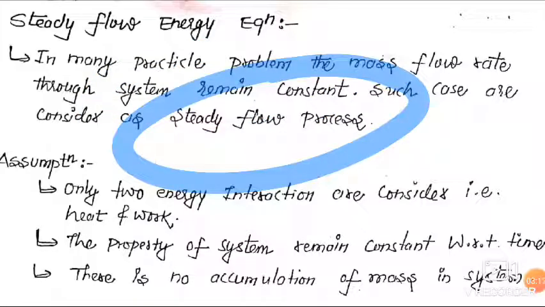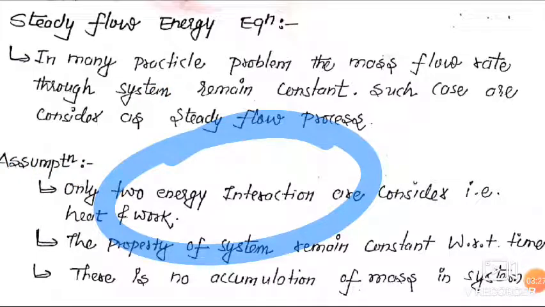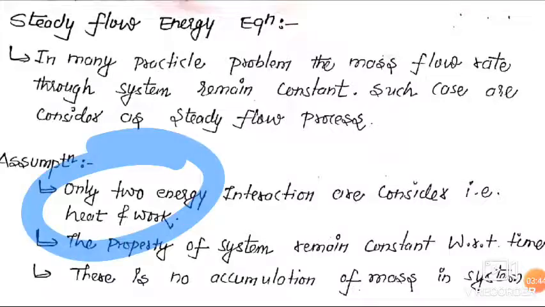Some assumptions are taken to derive the steady flow energy equation. Dear friends, the assumption is that only two energy interactions are considered. Energy interaction means energy transfer across the system boundary. Here it is an open system, so there is a control volume and a control surface. Only transfer of heat and work is considered. There is no other flow of energy considered here.